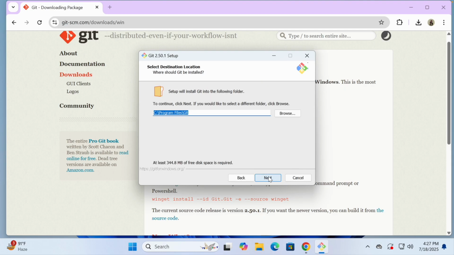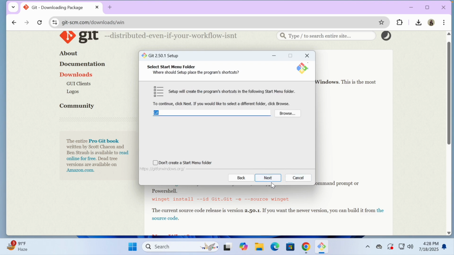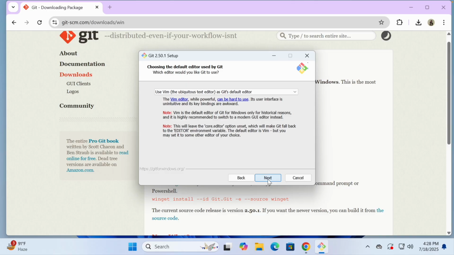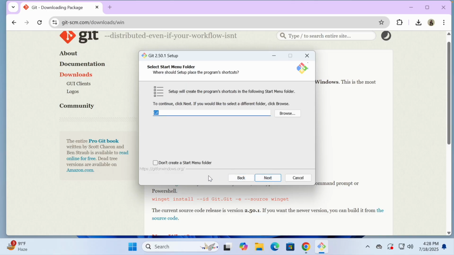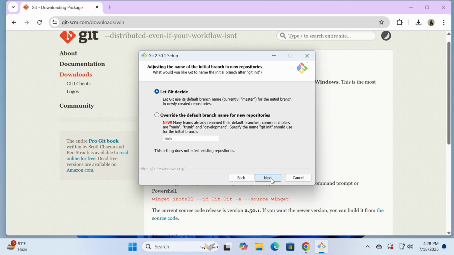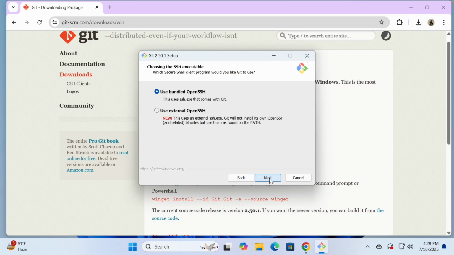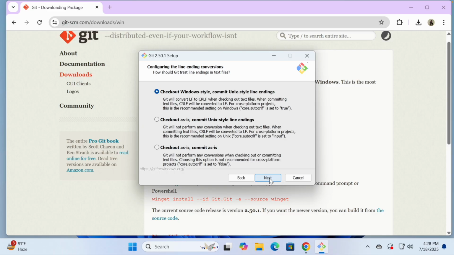Next, next. Here you see all these options. Click on next, next, and next, and click on next again.